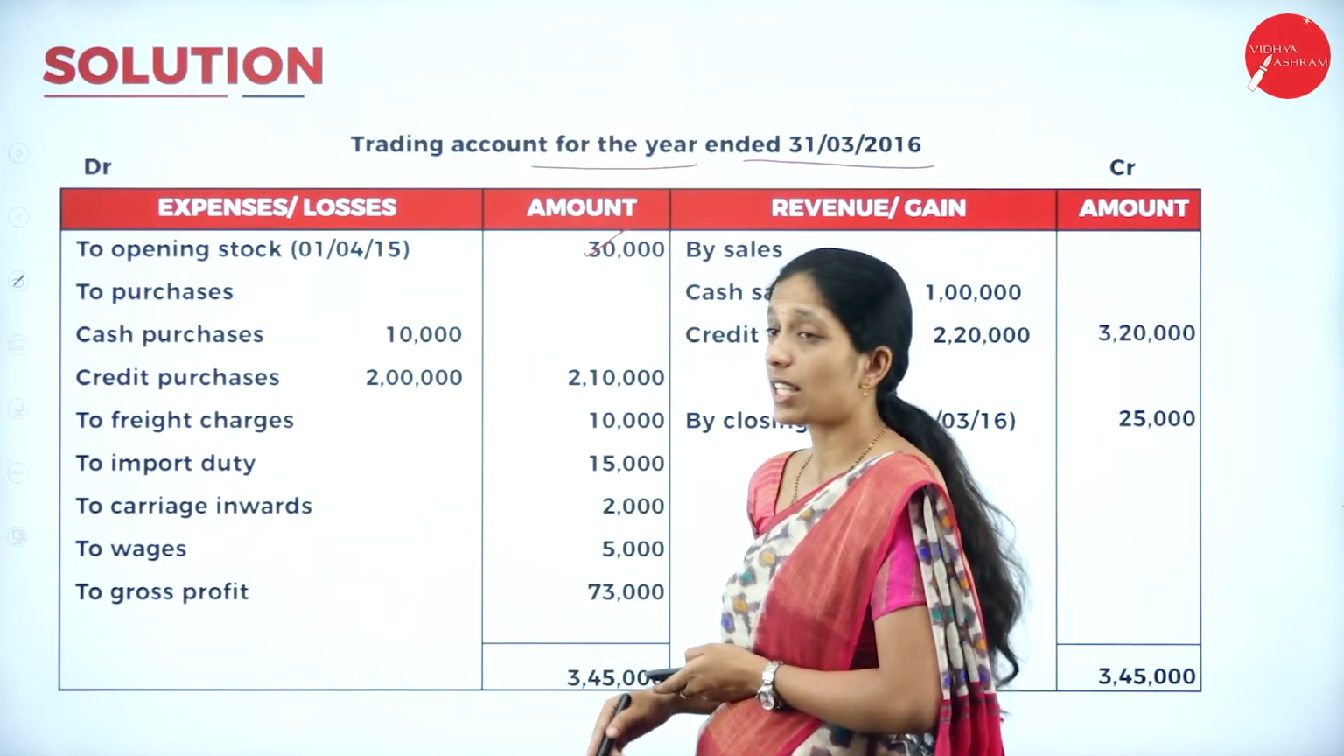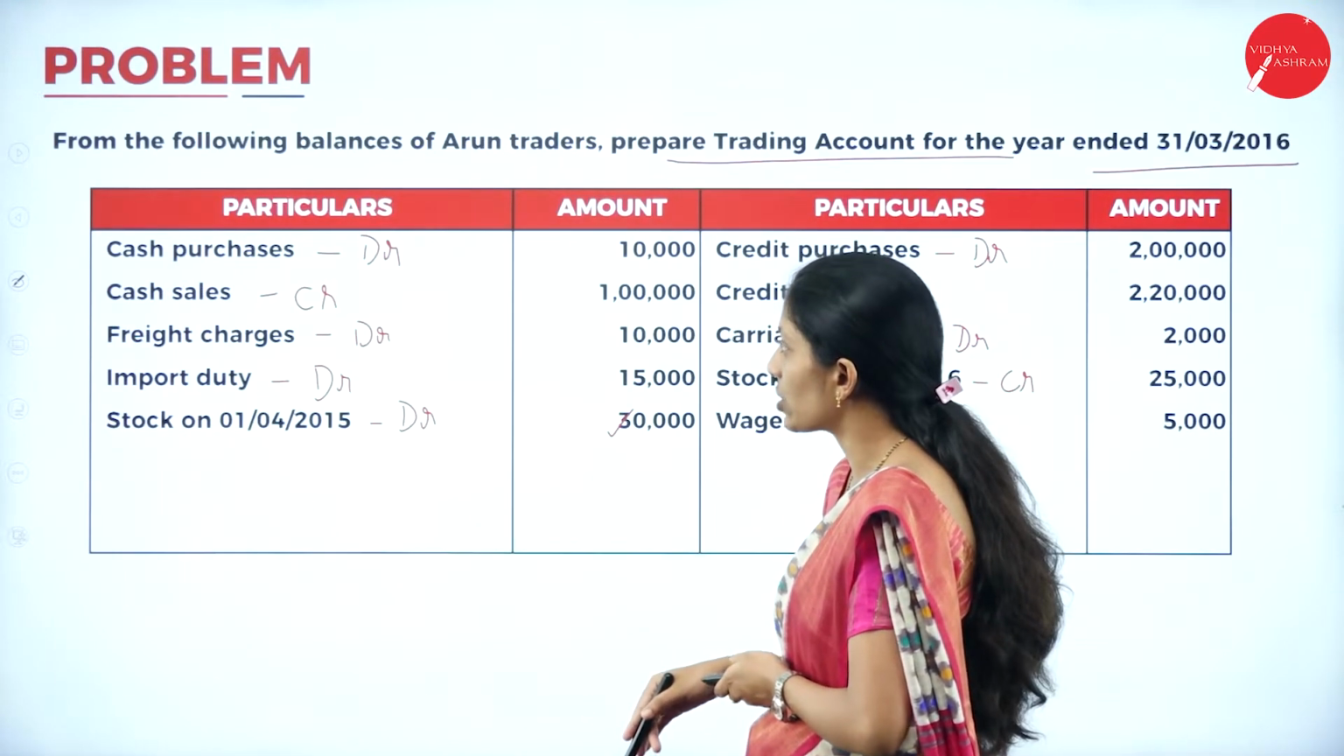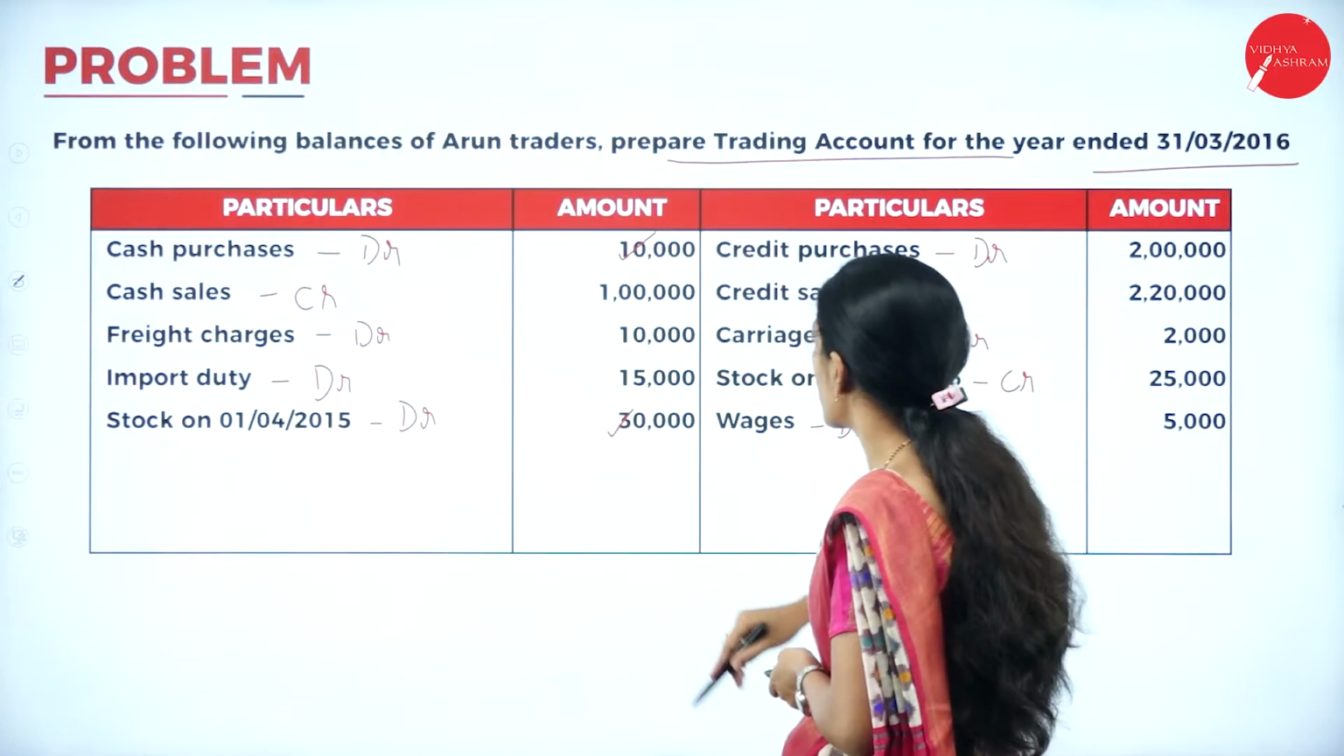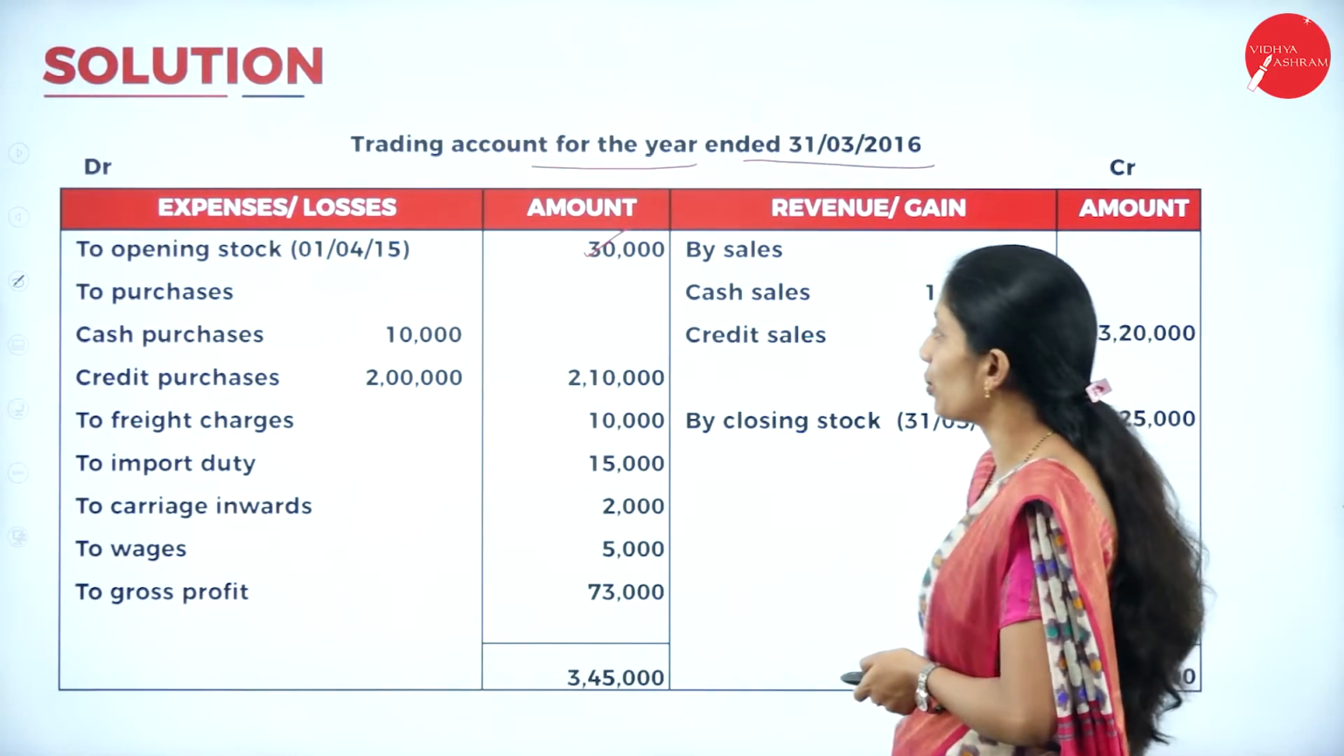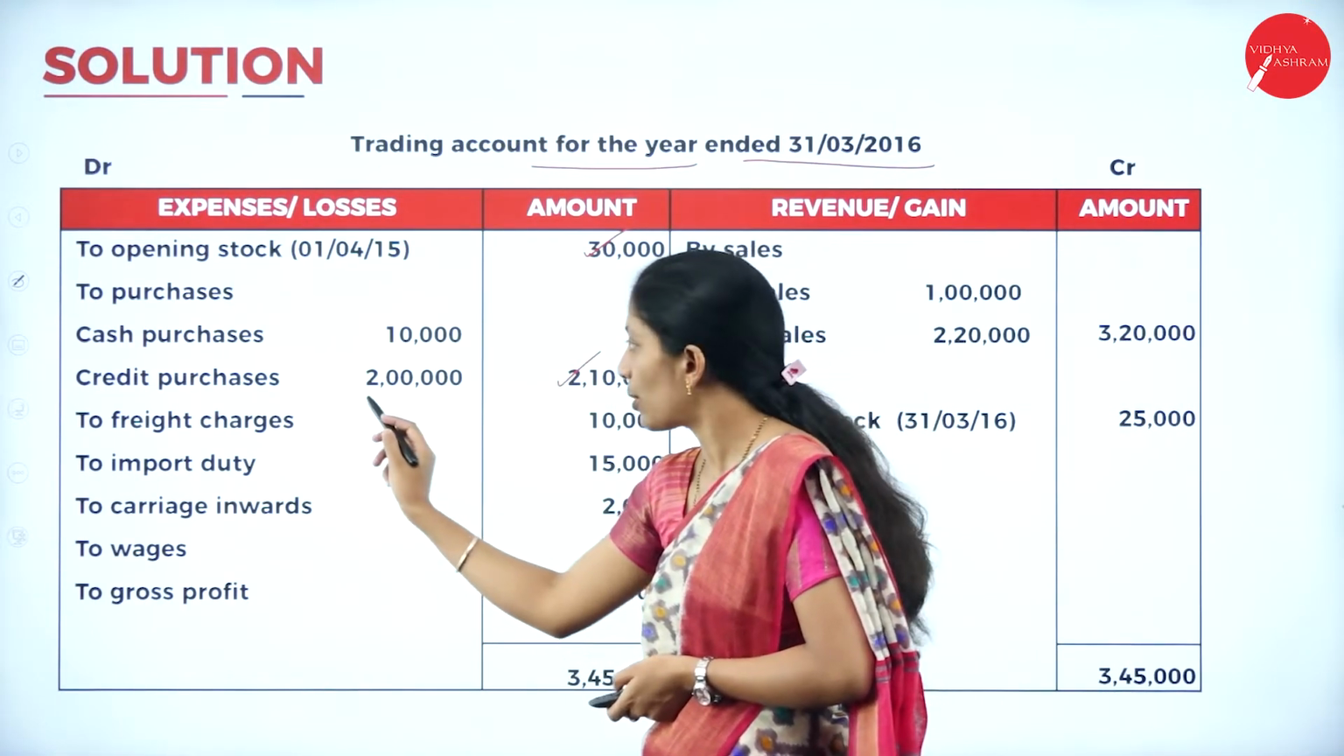Next we will write To Purchases, but we have cash as well as credit purchase. So we shall take that. Cash purchase 10,000, credit purchase 2 lakh. So it is 2 lakh 10,000.